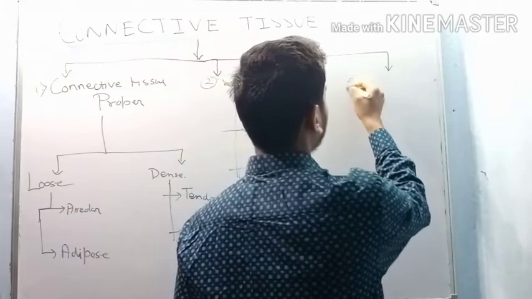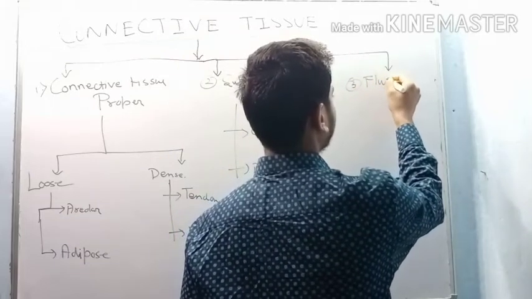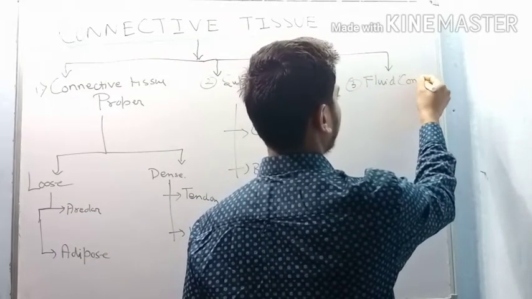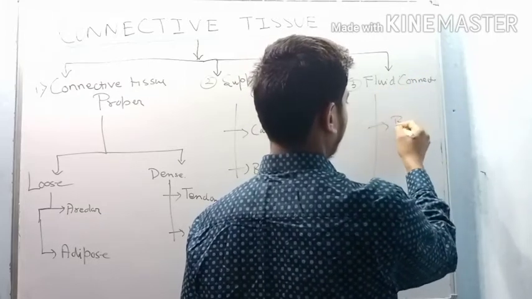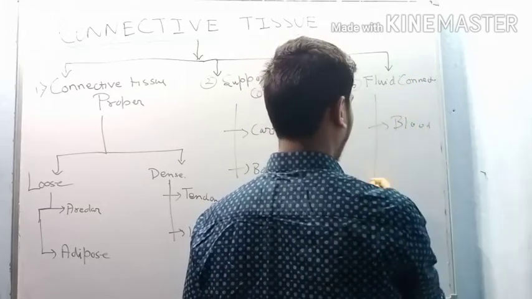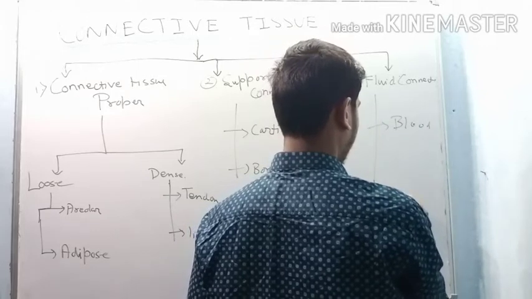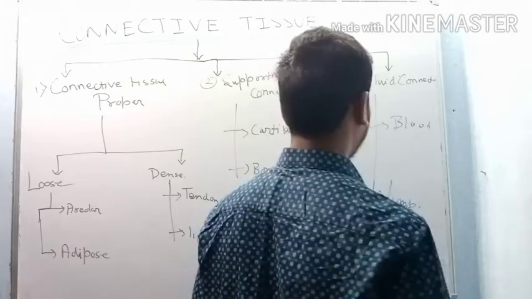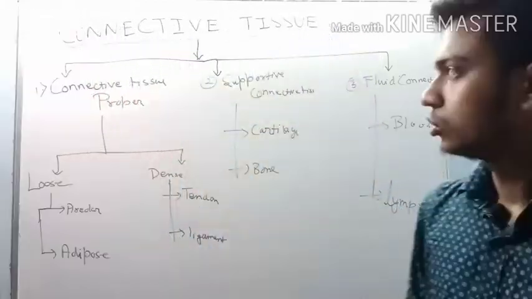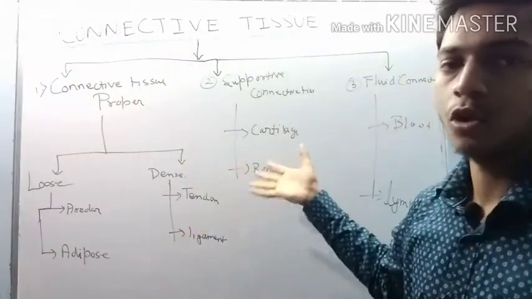Next is fluid connective tissue. This is also in two forms, blood and lymph. So these are the various types of connective tissue.